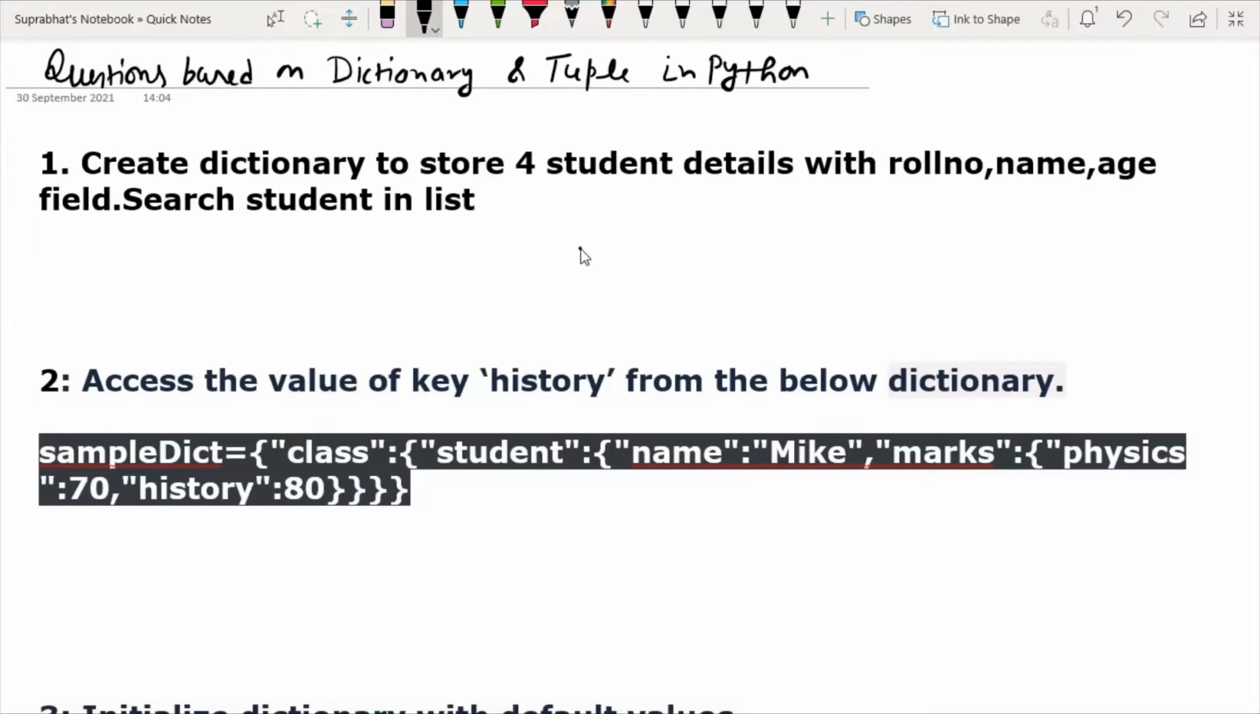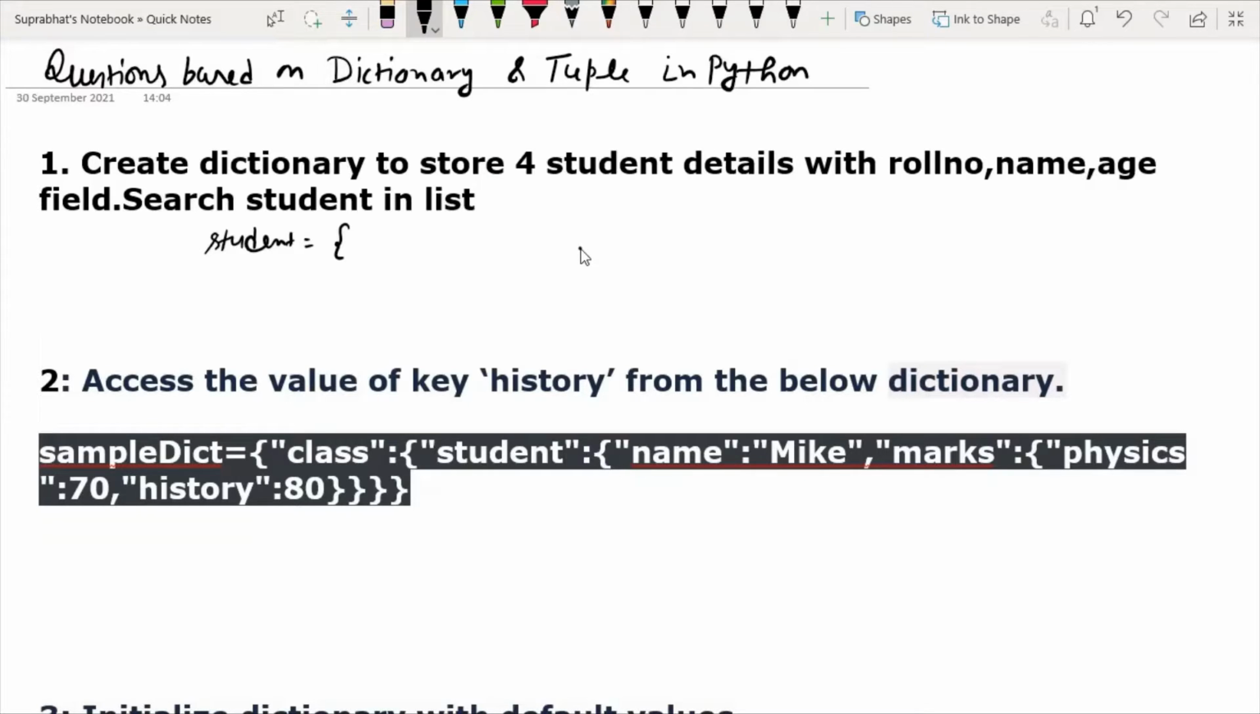So let me tell you. Suppose we have, in this question, what do we have to make? In this question we have to make the details of 4 students, which will have roll number, name and age. So we will create a dictionary. Suppose I have taken a dictionary of students, like this, and I have taken the data of 4 students.